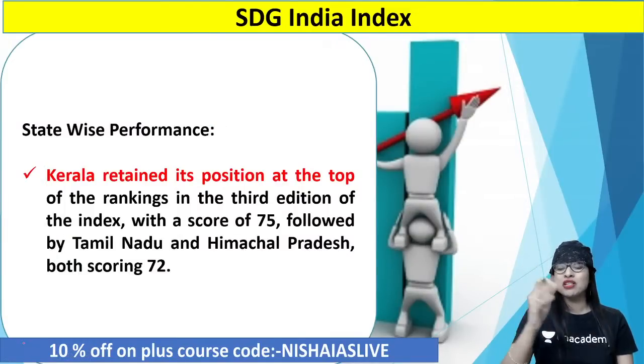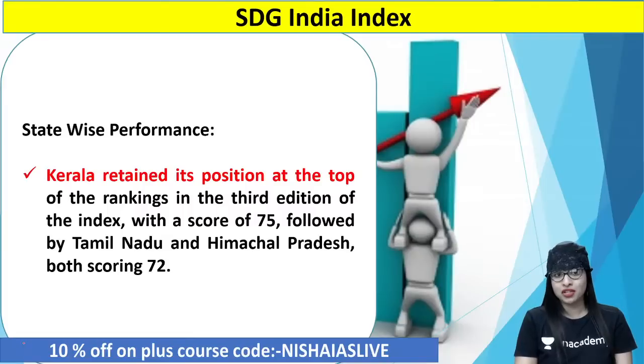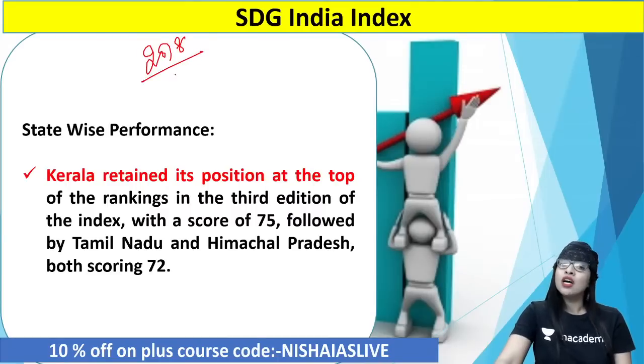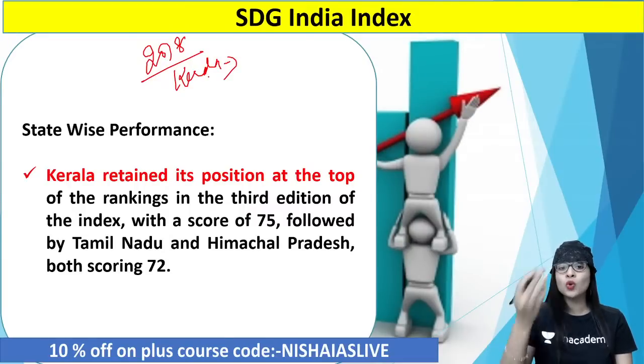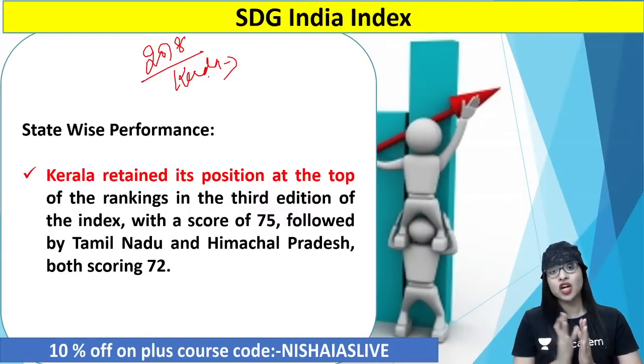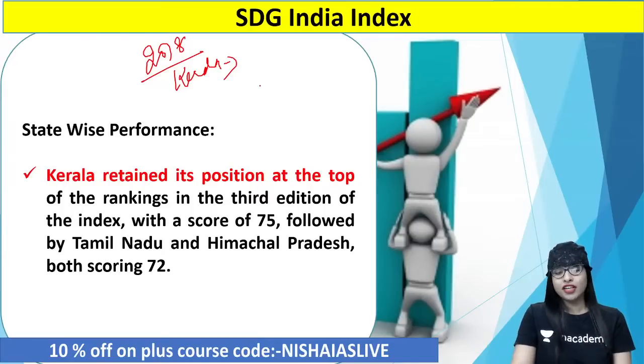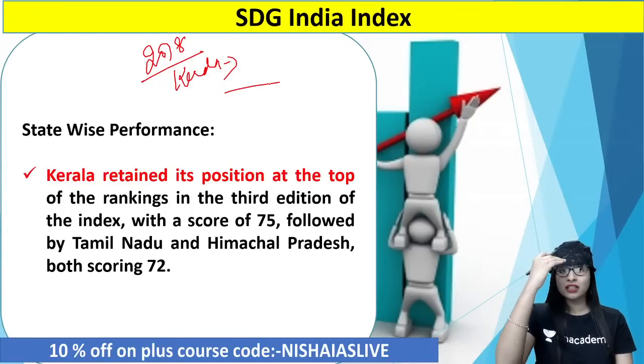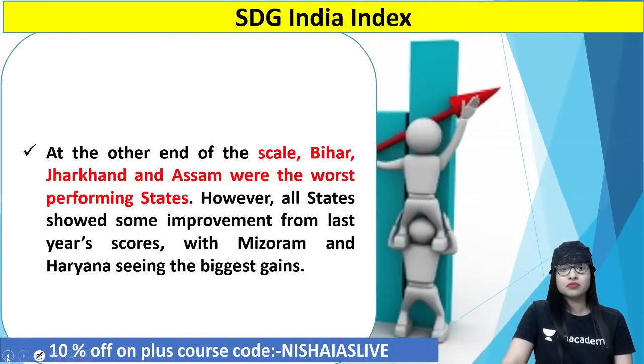Now, let's quickly have a look at the state-wide performances. As I told you previously also, the state of Kerala was able to retain its position at the top of the rankings in the 3rd edition of the SDG Index. Since 2018, you have had the SDG India Index. Since that time, Kerala has been able to showcase a better performance. That is why they're number 1, and their score is 75. Followed by another southern state, Tamil Nadu. Then you have another state, Himachal, guys, scoring 72. Clear? So Kerala, Tamil Nadu, Himachal are in the top 3 with regard to state-wide performance for the Sustainable Development Goal India Index put forward by Niti Aayog.